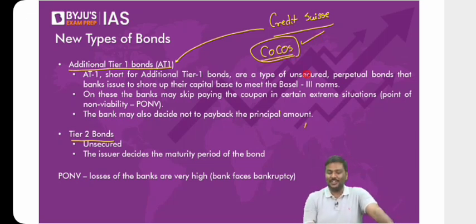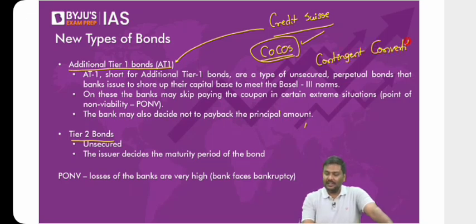What do you mean by COCOs? Contingent convertibles. Don't keep asking me, sir, what is the long form of COCOs? COCOs are basically contingent convertibles. What is the meaning of the term contingent here?